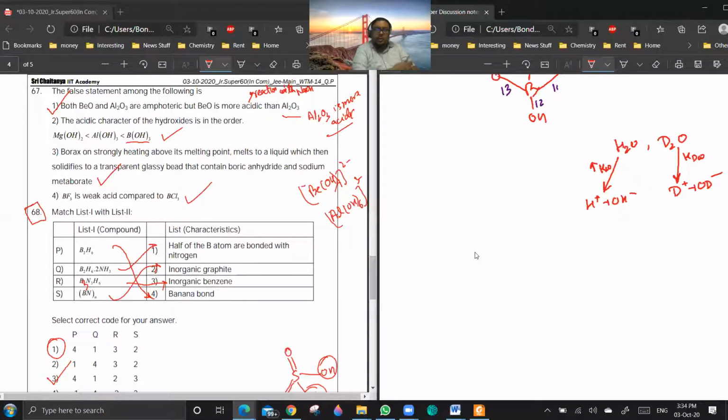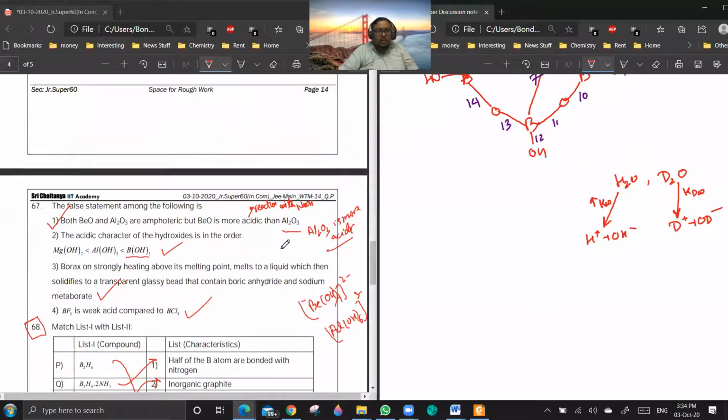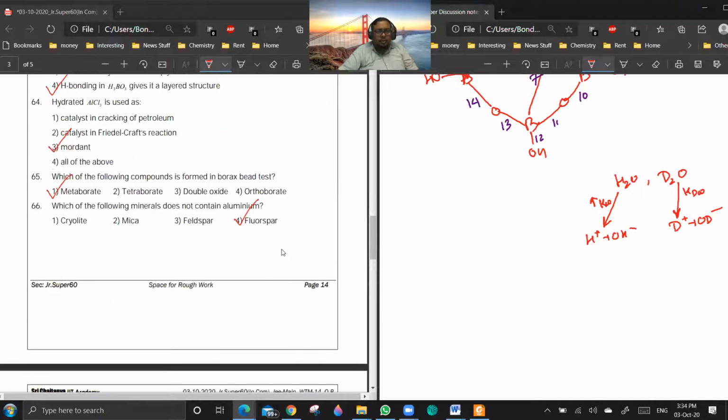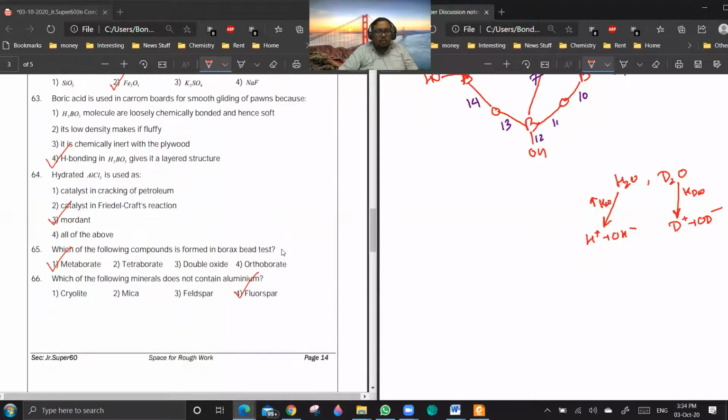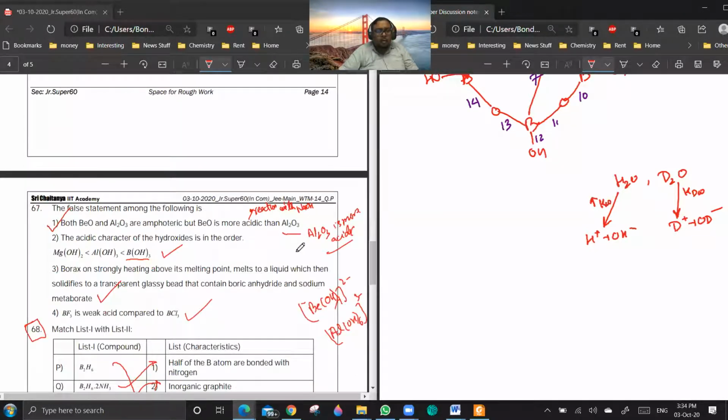Okay, so 67 is done. For 67, I think the answer will be one only. Al2O3 will be more acidic than BeO because it forms a more stable complex.